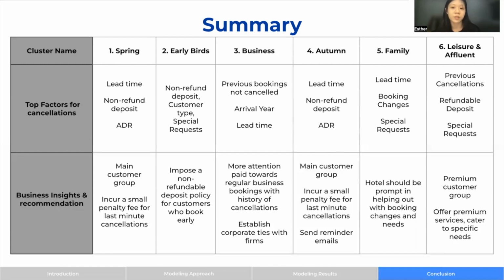Lastly, for the leisure and affluent group, these people have one of the longest stays and they are also paying a relatively high average daily rate. This is the more premium customer group, which the business should focus on, and they should think of offering more premium services and cater to their specific needs and find out more about what they would desire in a hotel, so as to reduce cancellation and profit more from this segment.